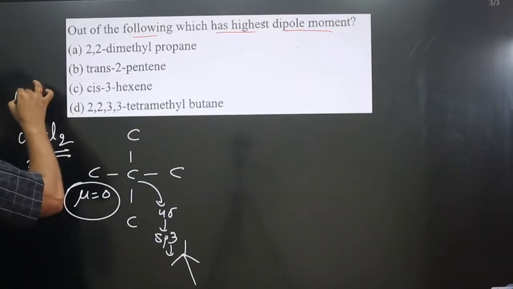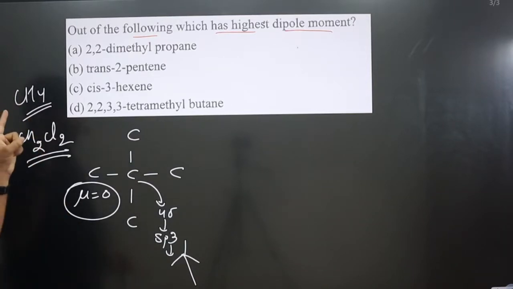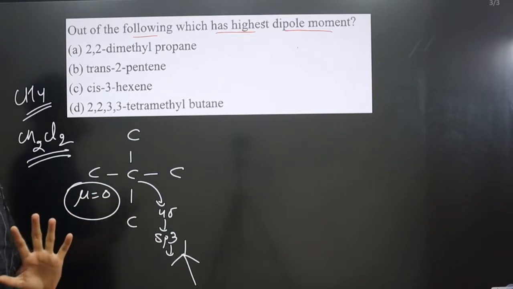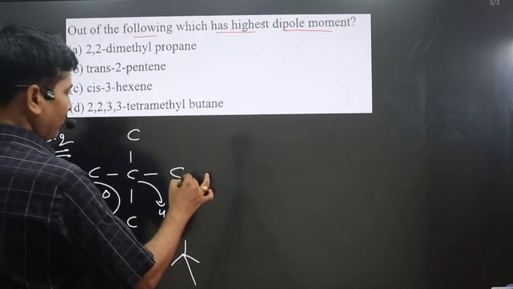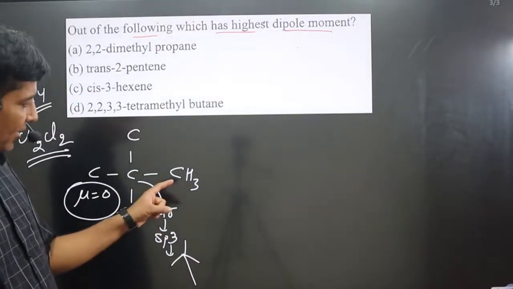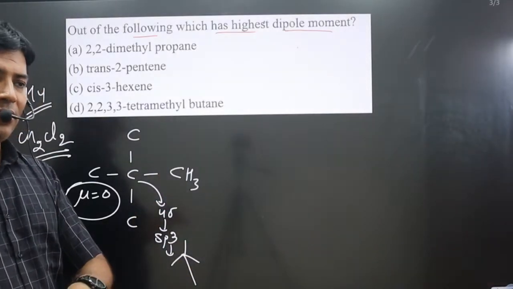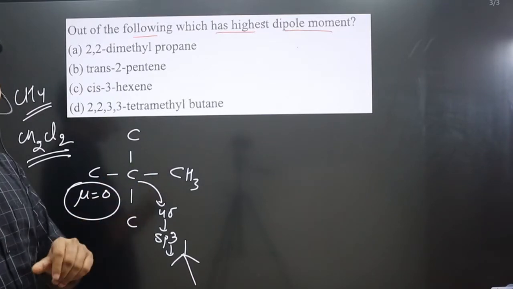If I take CH4, all the substituent atoms are the same. In this case, dipole moment will definitely be 0. In this compound also, all these groups are the same, so dipole moment will be 0. Even for CH3, it forms 4 sigma bonds, which also leads to tetrahedral geometry.